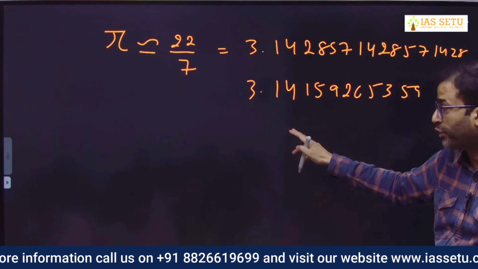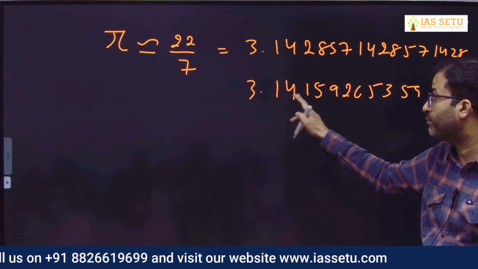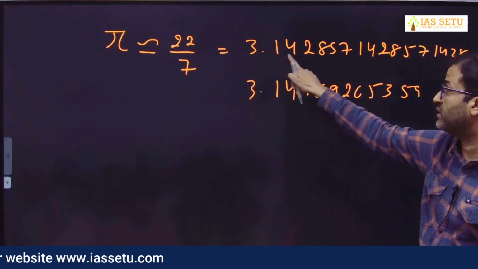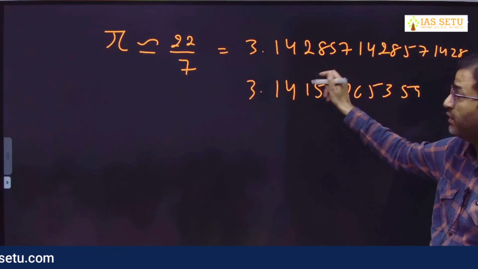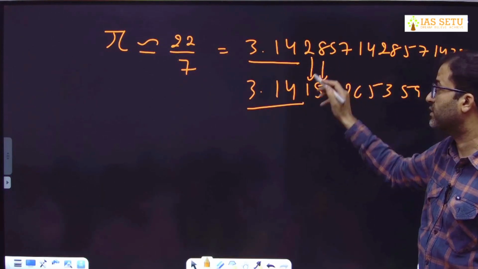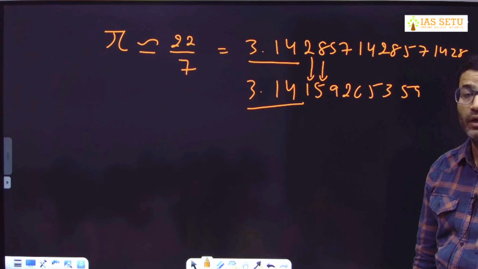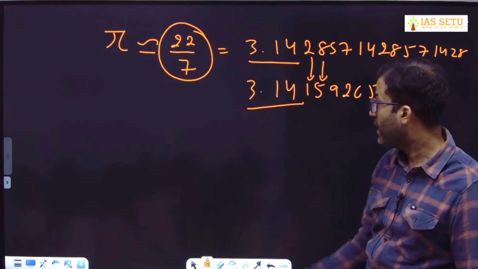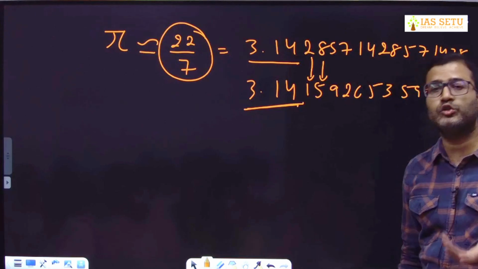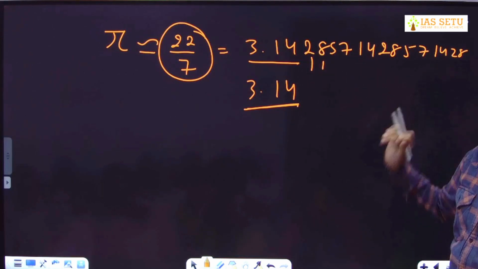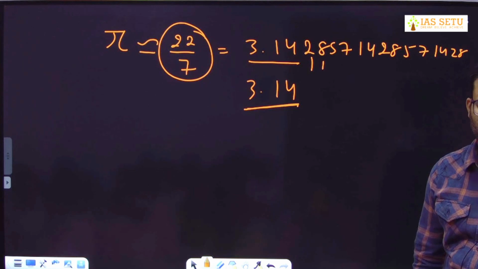See, according to Google, value of pi is 3.1415, and according to you, 22/7 is 3.1428. यहाँ तक तो same है. It is the approximate value of pi, and this 3.14 is also approximate because you ignore all the digit after, you approximate that value.